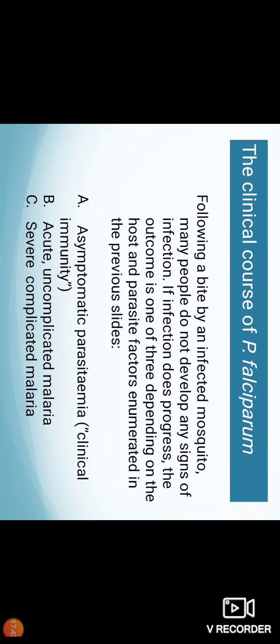The other stage is acute uncomplicated malaria. This occurs at any age, but mostly the person has some degree of immunity against malaria. The affected person becomes ill, suffers from fever, but does not have any complications of malaria. While the third is the severe complicated malaria.